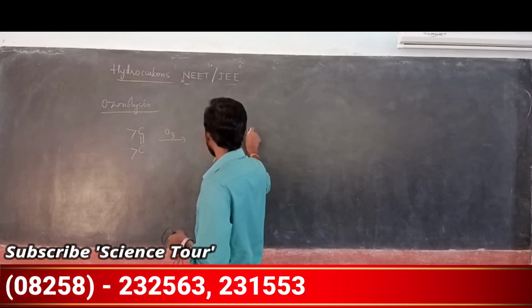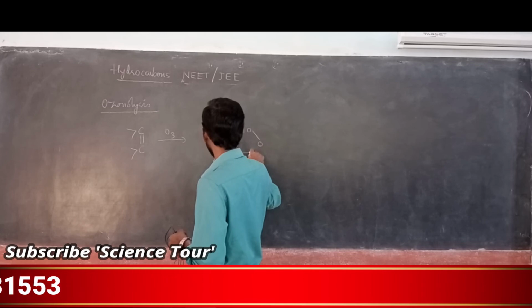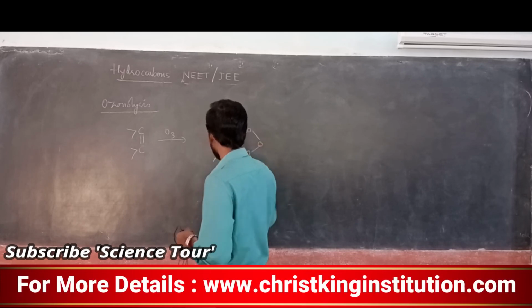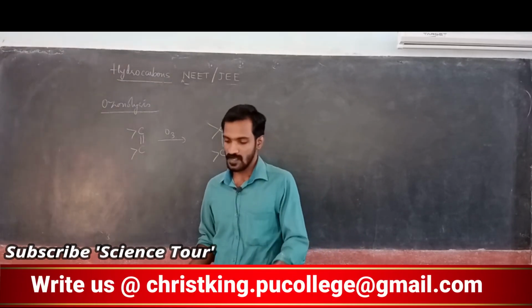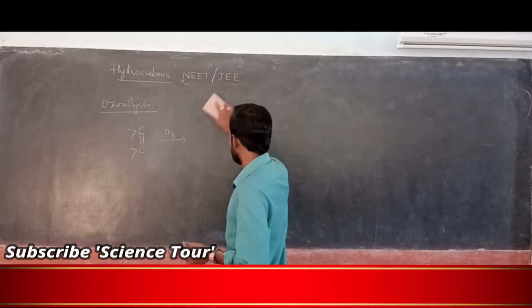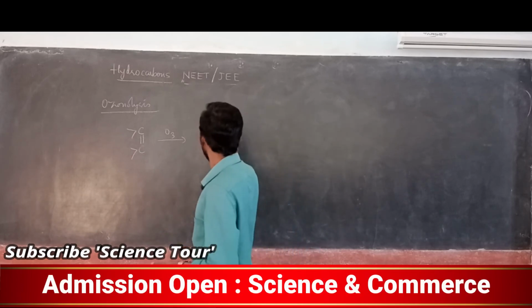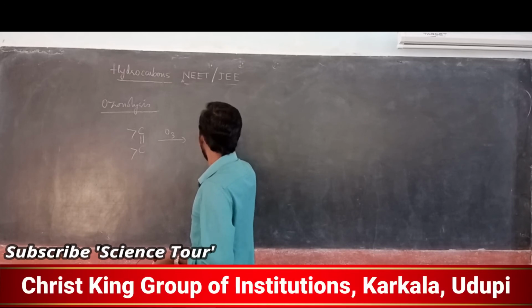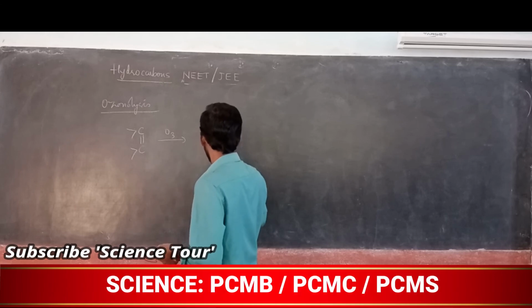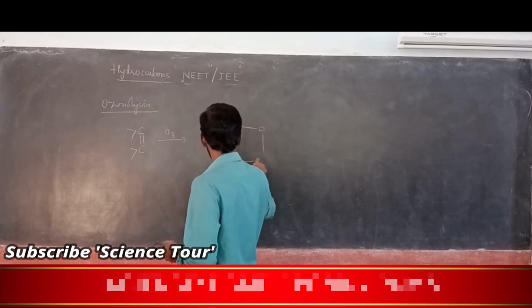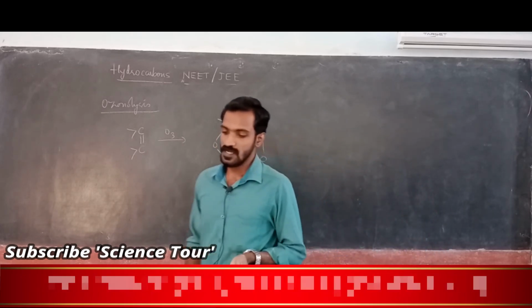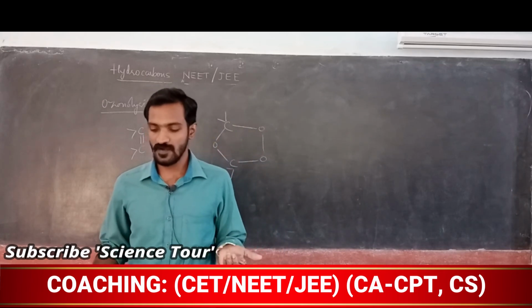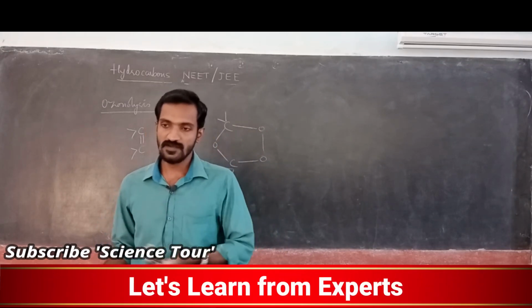ozonoid compound will form. That also you studied. Alkene will get converted into ozonoid form. So it gives ozonoid compounds. Later it breaks in the presence of different reagents. It gives different products.